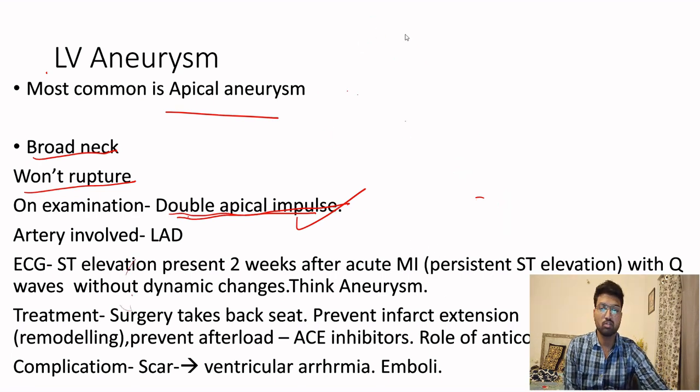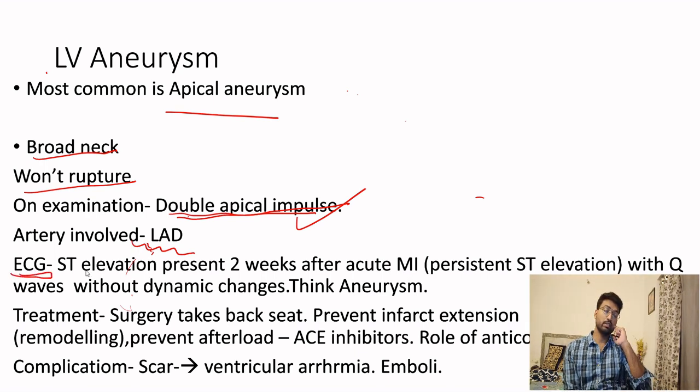Okay. So what will be the artery involved in a LV aneurysm? See, we are talking about the left ventricle. The left ventricle is supplied by left. It will be something left side. So the artery supplying the left ventricle is the left coronary artery. What branch of the left coronary artery is supplying the left ventricle? It is the left anterior descending artery, that is the LAD. So the artery involved in LV aneurysm is the LAD artery. What will you find on ECG? Because sometimes what will you find on ECG?